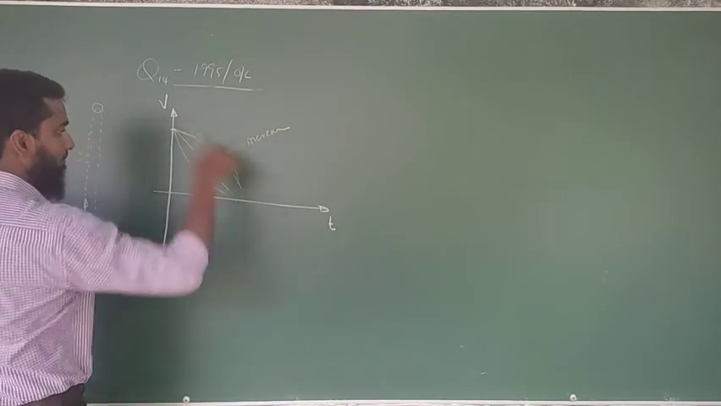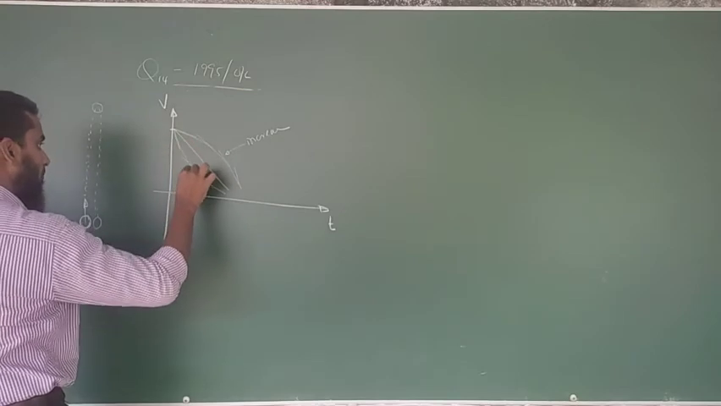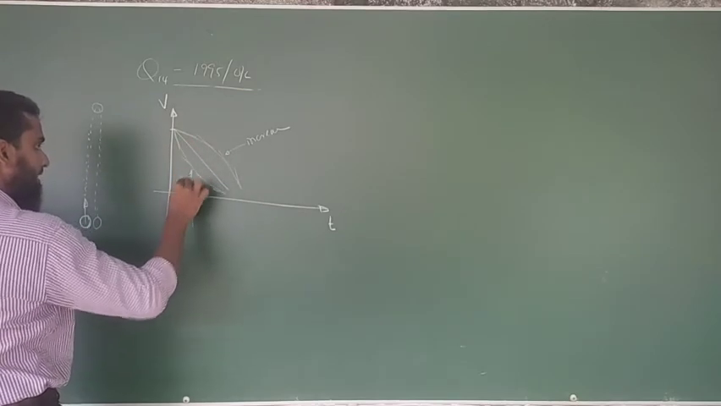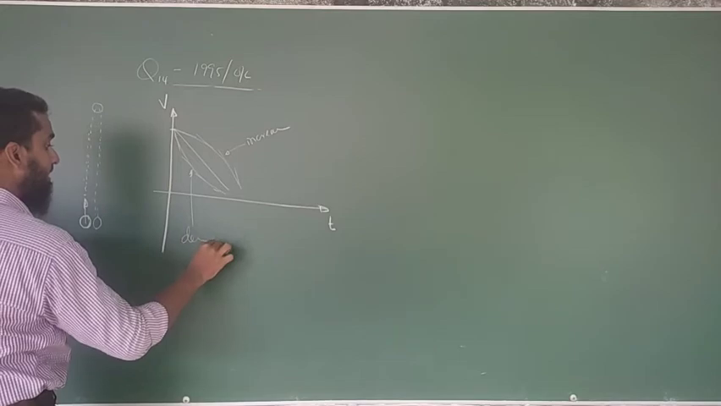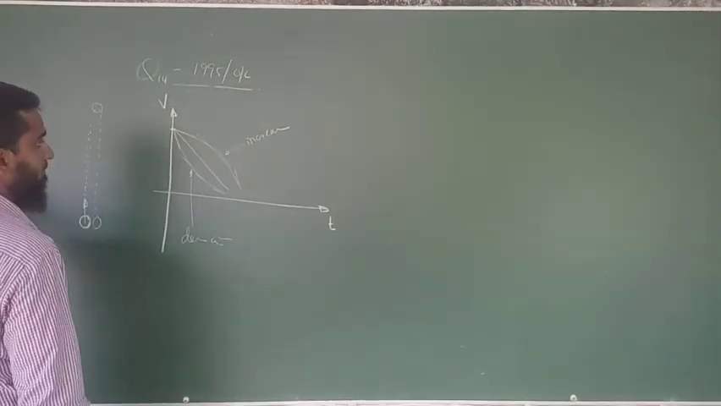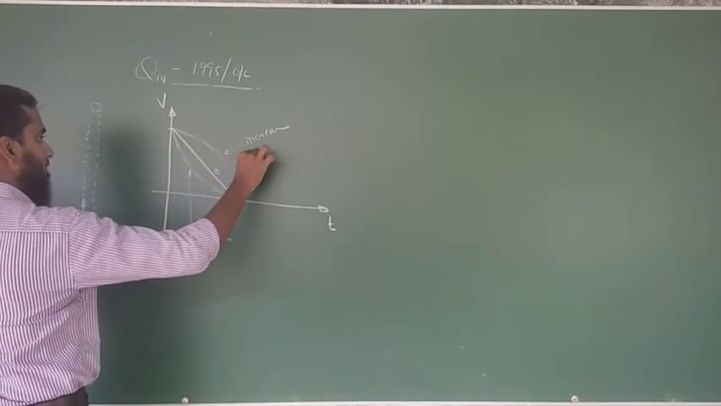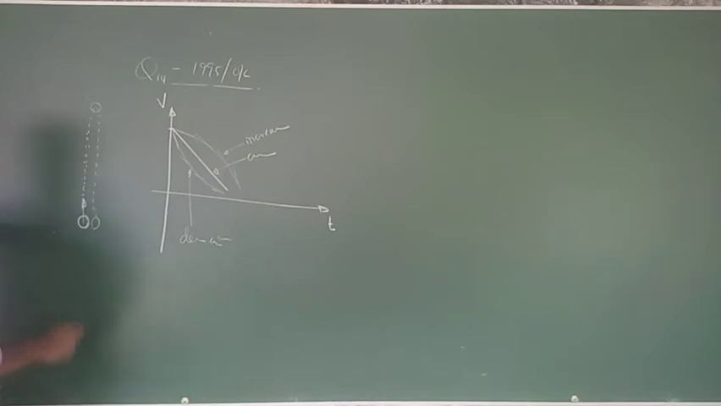In the VT graph, the slope is acceleration, right? Here the slope is decreasing. Then this decreasing acceleration, not decreasing velocity, yeah? Decreasing acceleration, right? How about this? Constant acceleration, right? Now think about the story here, right? Which is talking about the increasing acceleration or decreasing acceleration, or constant acceleration.